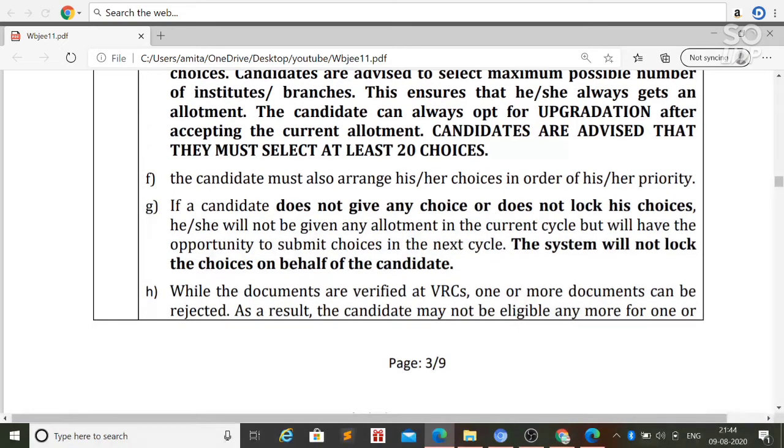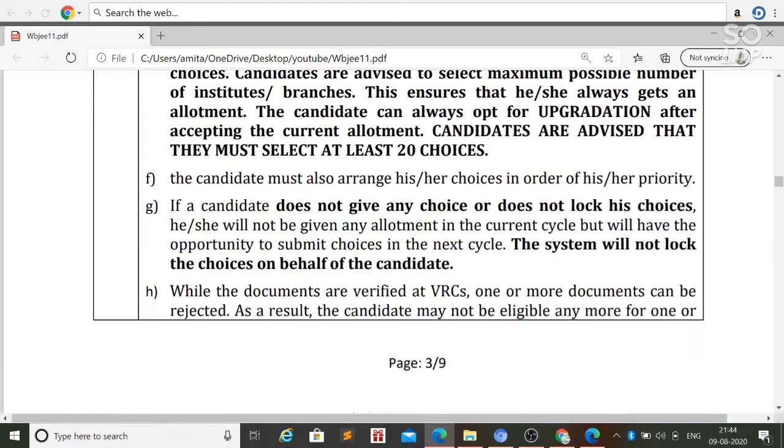And if the candidate does not give any choice or does not lock his choice, then he or she will not be given any allotment in the current cycle, but will have the opportunity to submit choices in the next cycle.